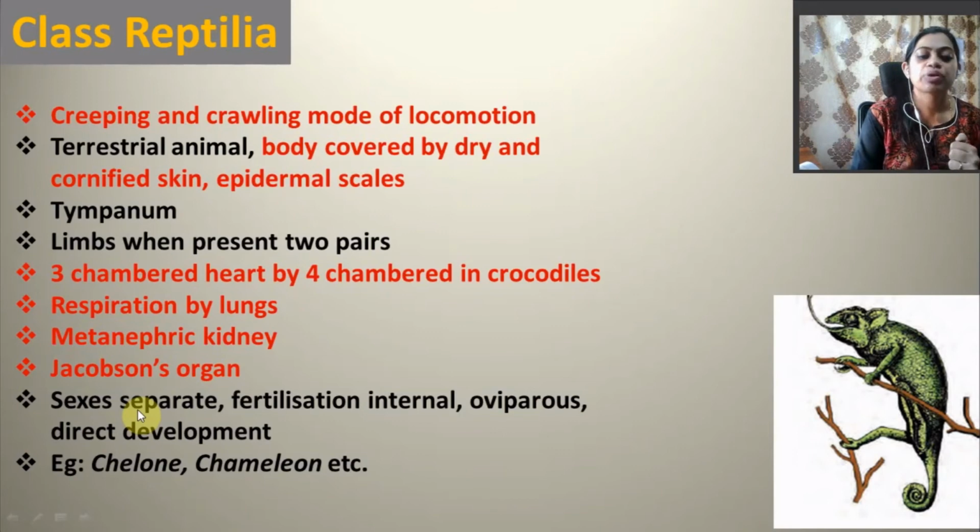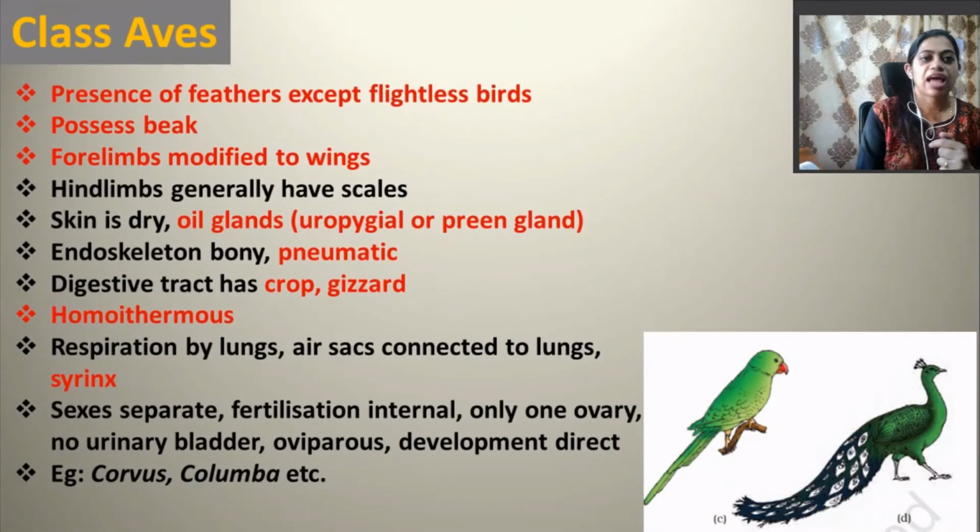Their sexes are separate, fertilization is internal, and they are also oviparous, and they show direct development. Examples are chelone or chameleon, etc. So this is an example of chameleon, right?